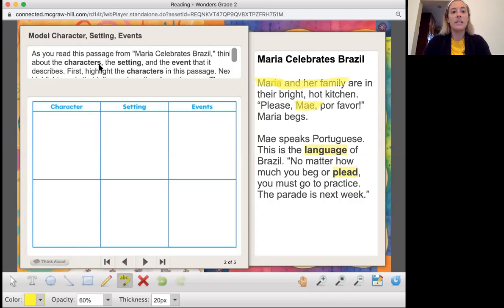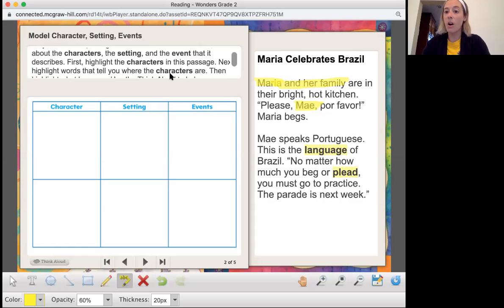Then it says highlight words that tell you where the characters are. So I'm going to reread it again. Maria and her family are in their bright, hot kitchen. Where are they? In their bright, hot kitchen. Okay, got the setting down.